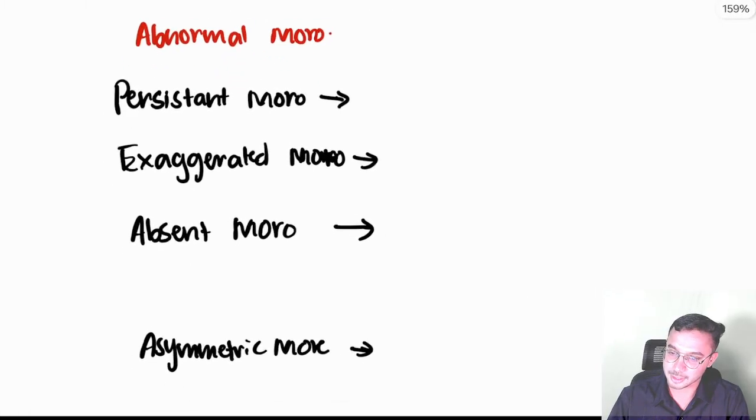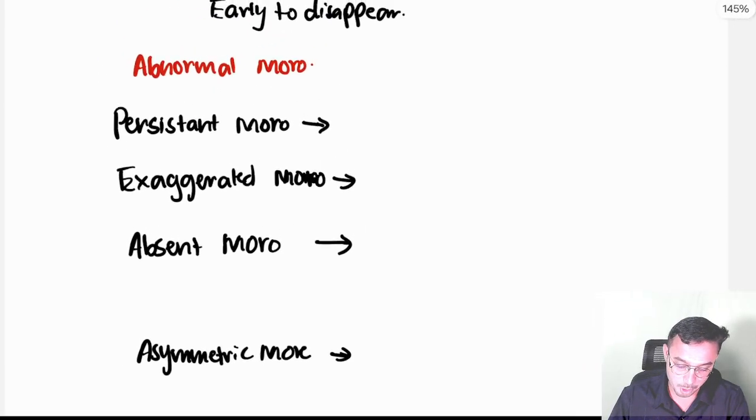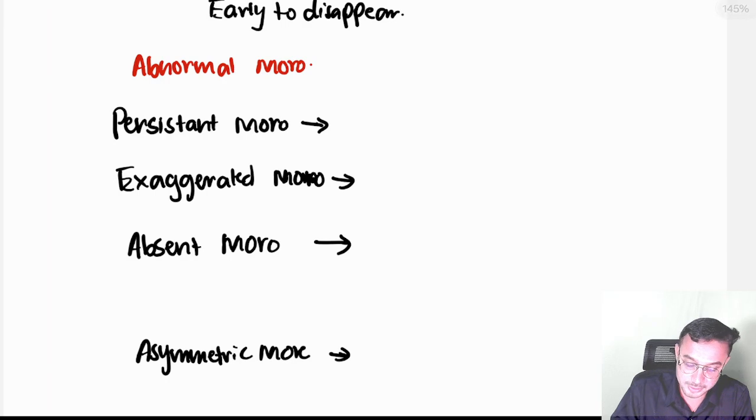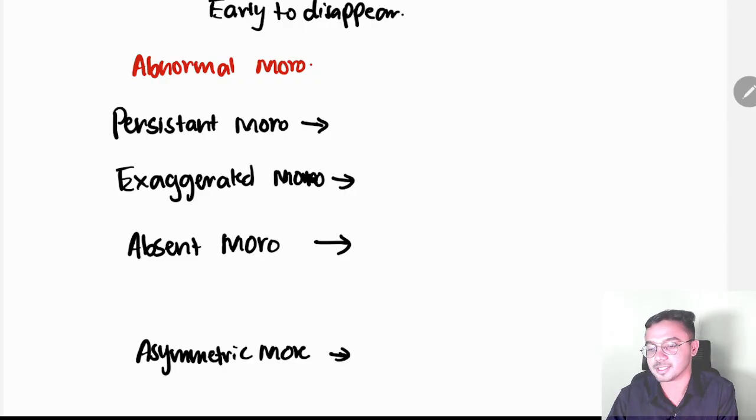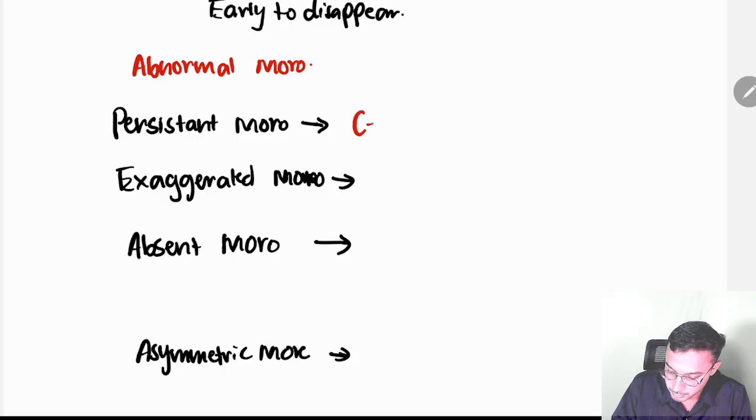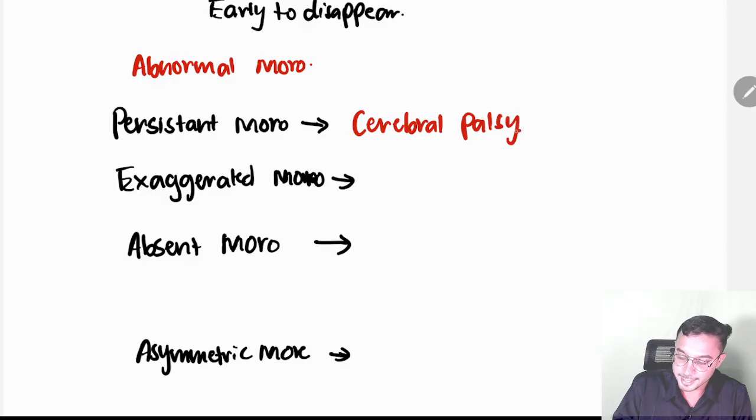So they will be asking the question like where you will find this abnormal Moro and all, right? Persistent Moro, where will you find this persistent Moro? Generally Moro reflex will be absent at 6 months. If it is persistent, then you can think about cerebral palsy. Okay, exaggerated Moro, where you will see in HIE, hypoxic ischemic encephalopathy stage 1.